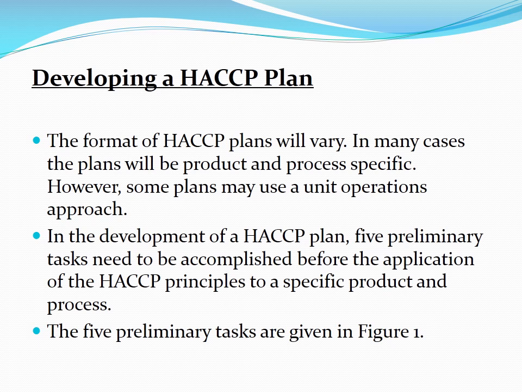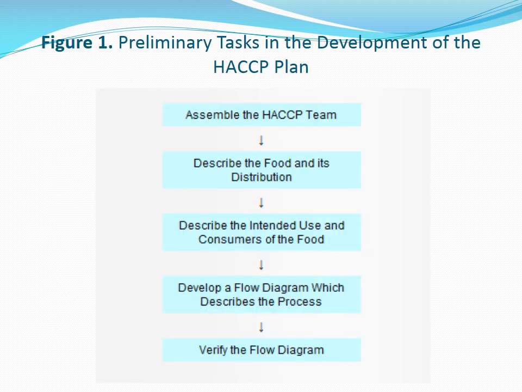Developing a HACCP plan. The format of a HACCP plan will vary. In many cases, the plan will be product and process specific. However, some plans may use a unit operations approach. In the development of a HACCP plan, 5 preliminary tasks need to be accomplished before the application of the HACCP principles to a specific product and process. The 5 preliminary tasks are in figure 1. This is figure 1, which is explaining preliminary tasks in the development of the HACCP plan.